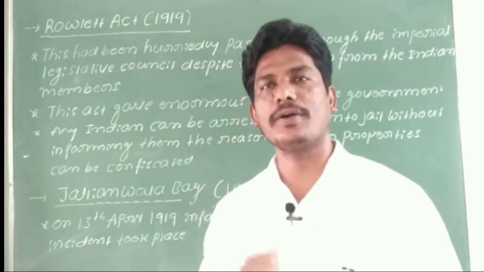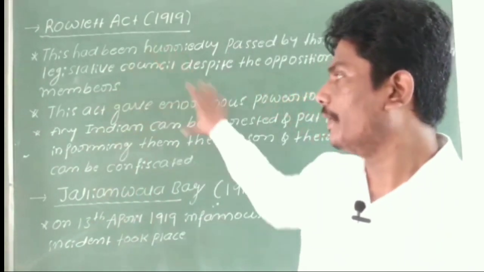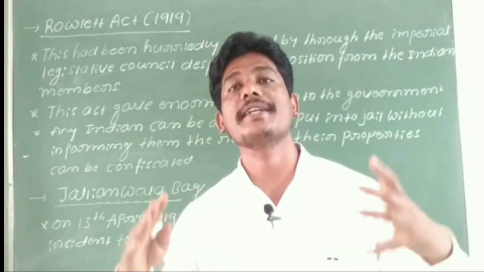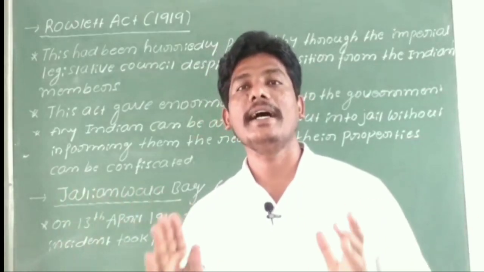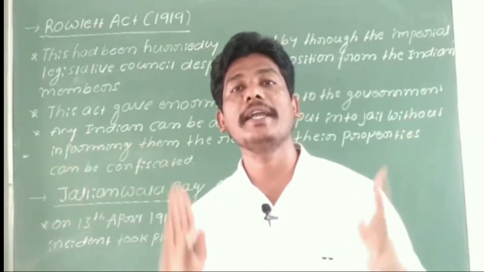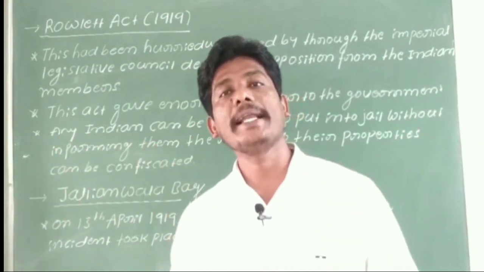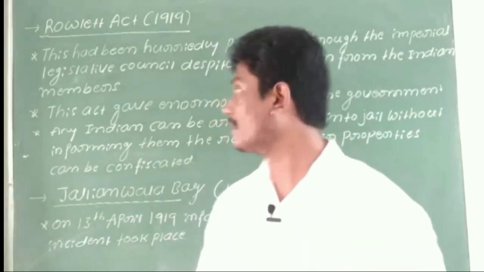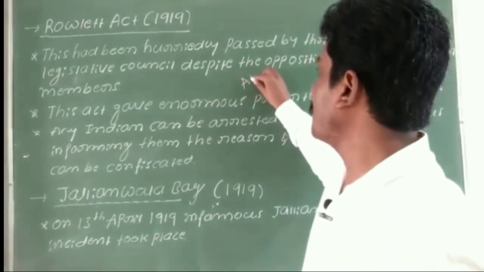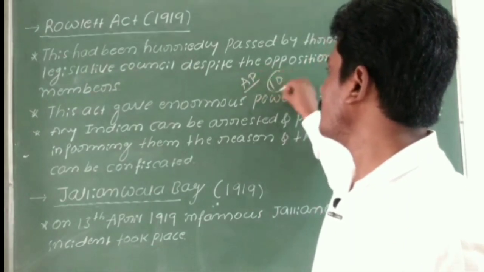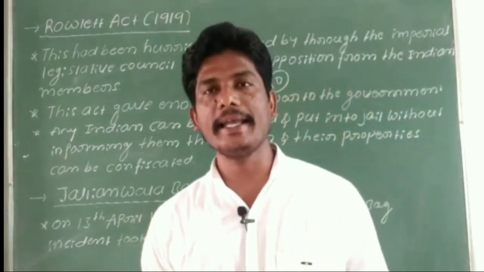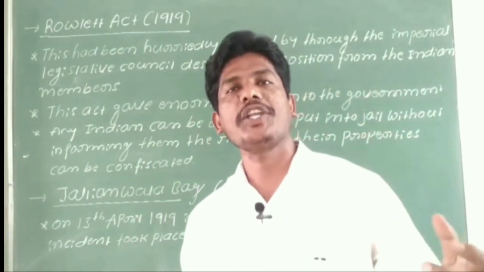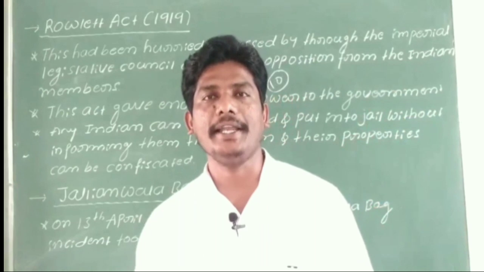Then Mahatma Gandhiji started a strike, a hartal across the country, on April 10th in the year 1919. He organized a strike against the British government, especially against the Rowlatt Act in India.